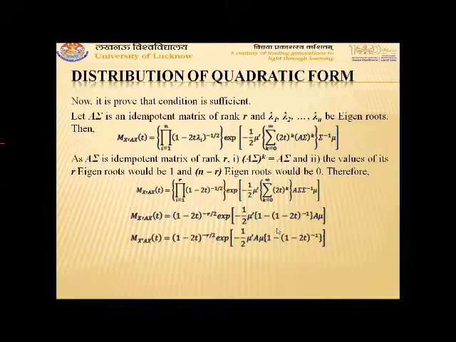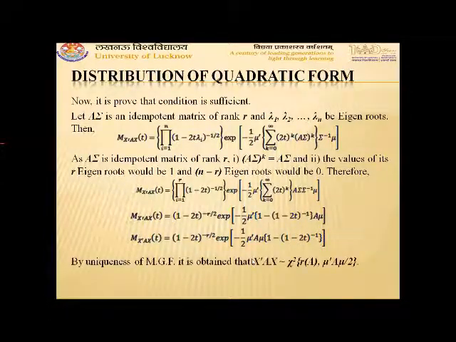So using the uniqueness of the moment generating function, it can be easily said that X transpose AX follows a non-central chi-square distribution with rank of the A matrix as its degrees of freedom and half mu transpose A mu as its non-centrality parameter.